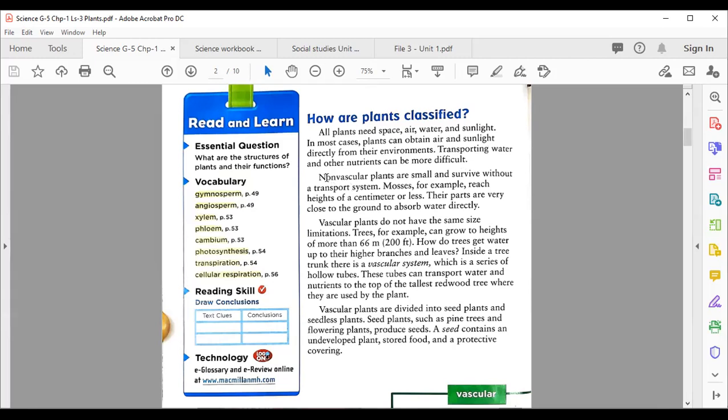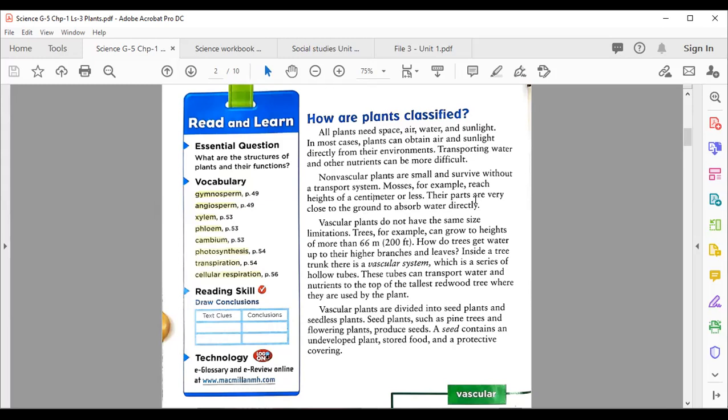There are types. Non-vascular plants are small and survive without a transport water system. So we will discuss them. Non-vascular plants are small and they don't have tubes or any type of transport system in them. Mosses, for example, reach a height of a centimeter or less. Their parts are very close to the ground to absorb water directly.